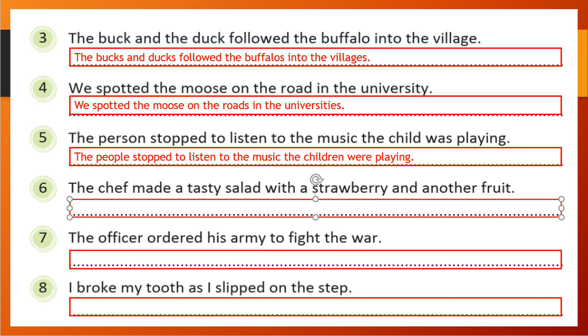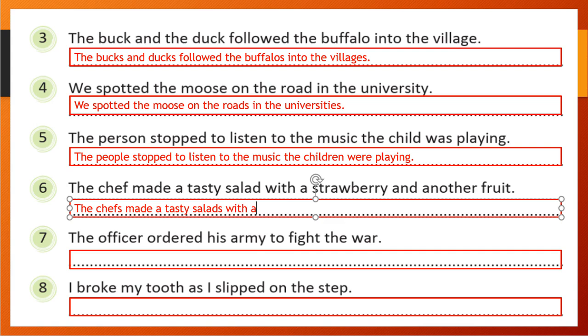The chef made a tasty salad with strawberry and another fruit. So here we are going to convert into plural form. Chef will become chefs. The chefs made tasty salads. Salad will become salads, because we are converting into plural form, so it will take s.